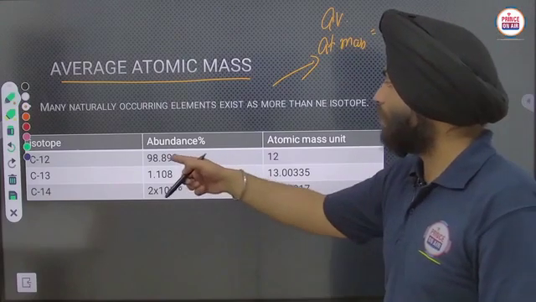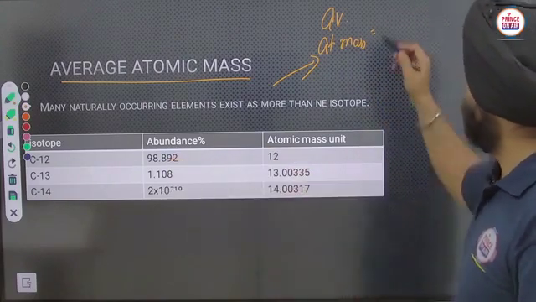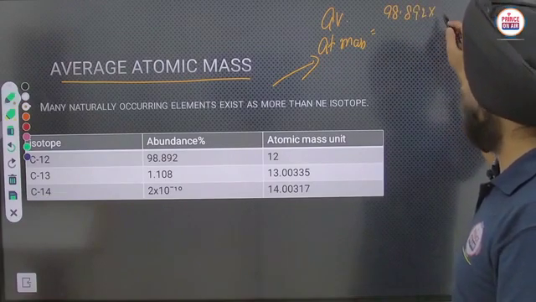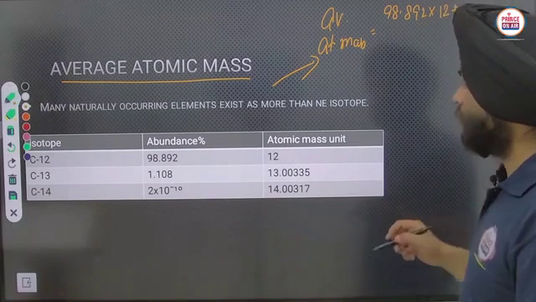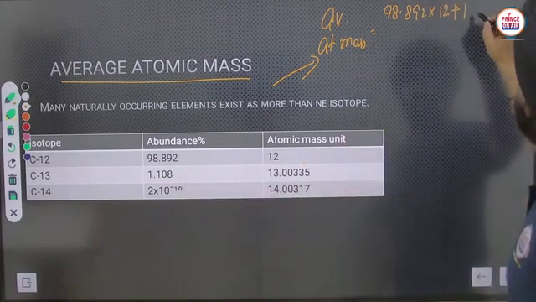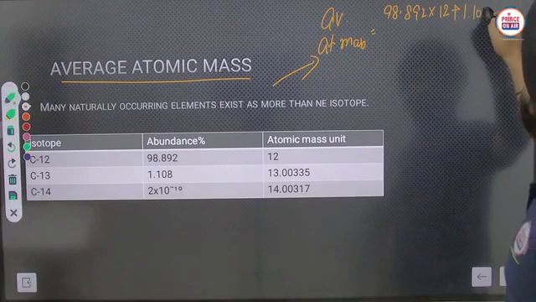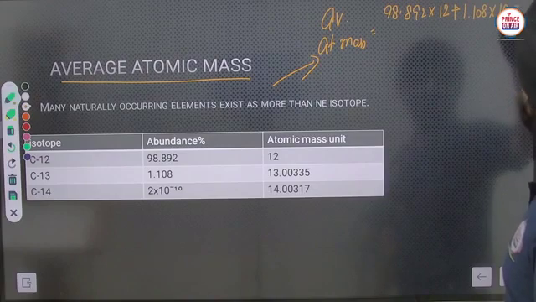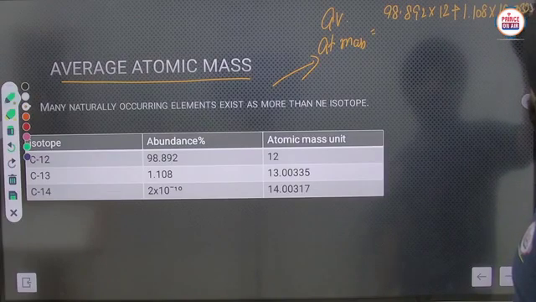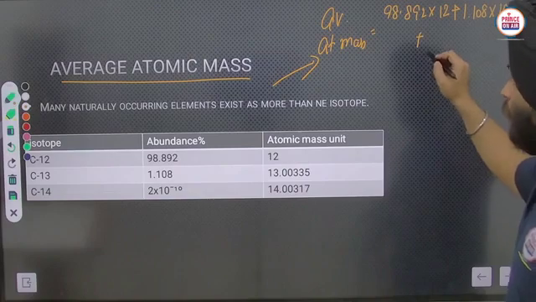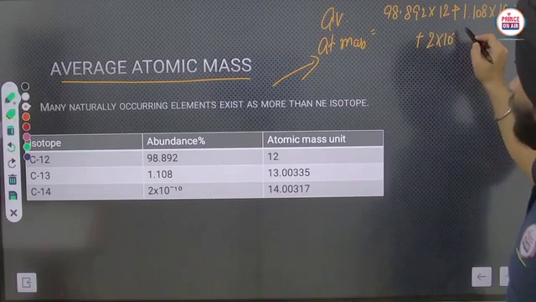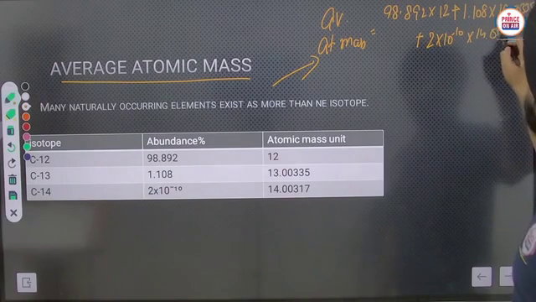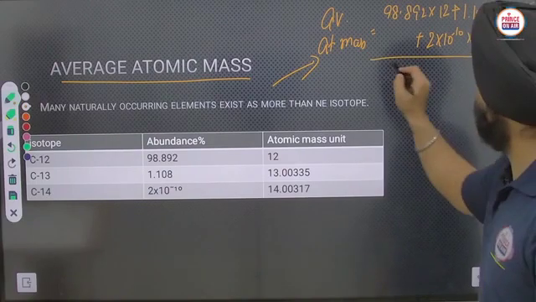Firstly, you have to multiply the abundance with the atomic mass, like here 98.892 multiplied by 12, plus 1.108 into 13.00335, plus 2 into 10 raised to the power minus 10 into 14.00317, divided by 100.